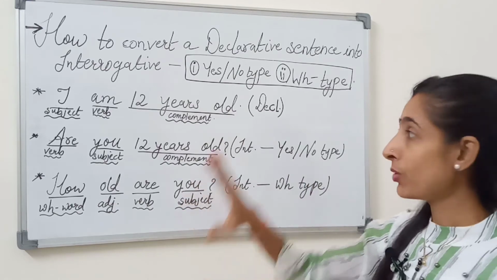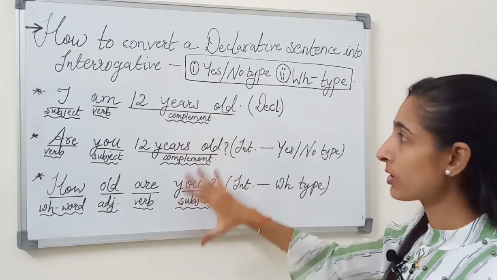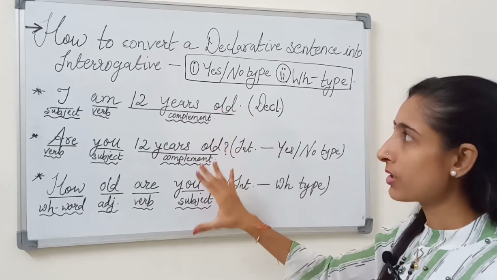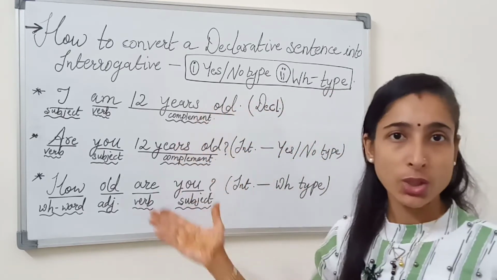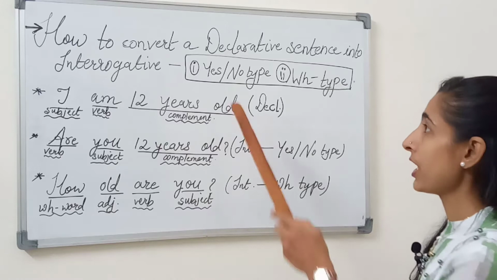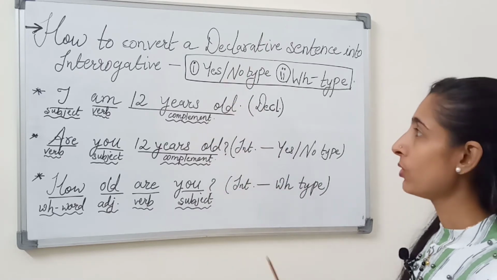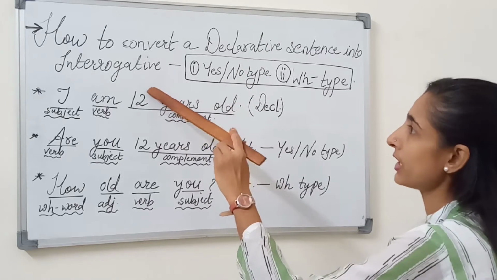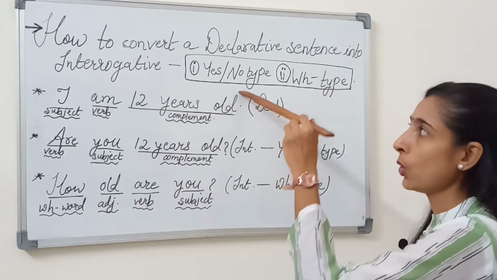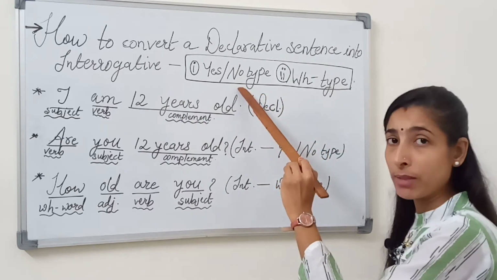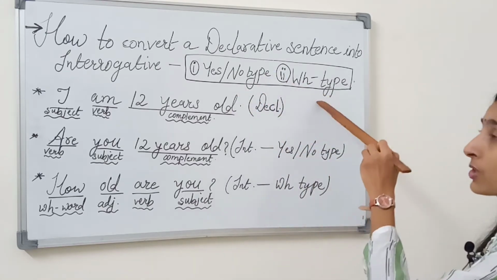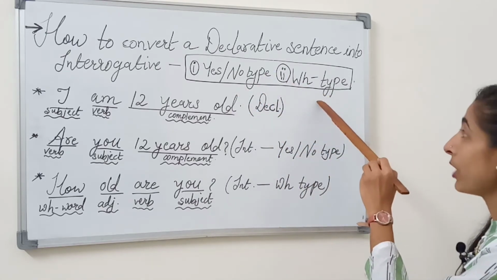Now you can see on my board I have written some examples of how to convert a declarative sentence into an interrogative sentence. And one more thing I tell you here: an interrogative sentence can be converted into two types, yes-no type and WH type.